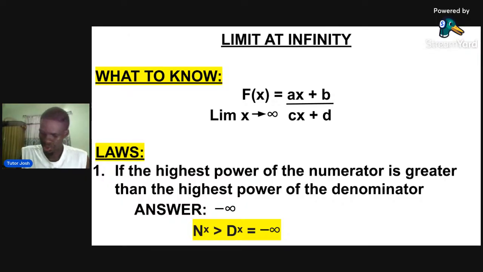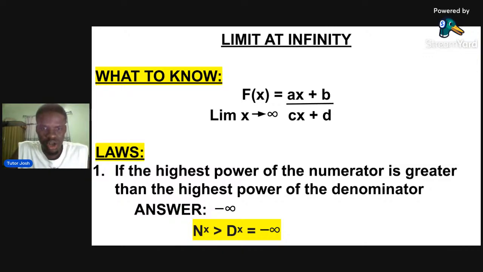Okay, good. If you've written the first law, the highest power of the numerator, because in limit at infinity, this is a fraction. Fraction has numerator. Numerator is the one at the top. The denominator is the one at the bottom. So if the highest power of the numerator is greater than the highest power of the denominator, the answer to that question is infinity. Don't look for any other answer. Don't start. See, if you solve any question in limit at infinity, I will tell them to arrest you, because why will you be solving a question like this when the answer is looking at you?